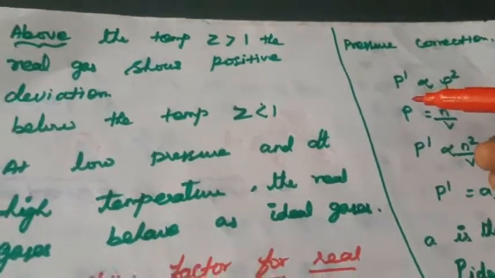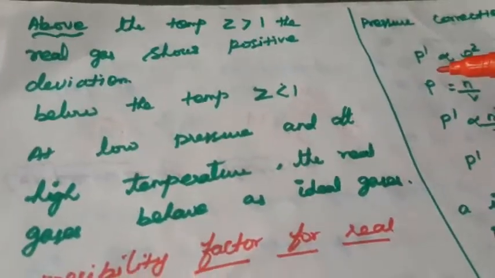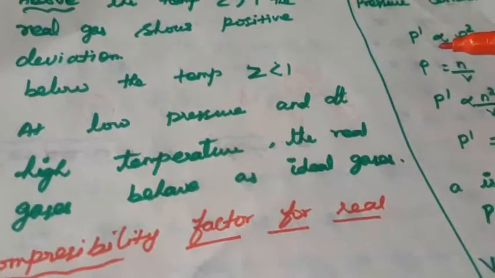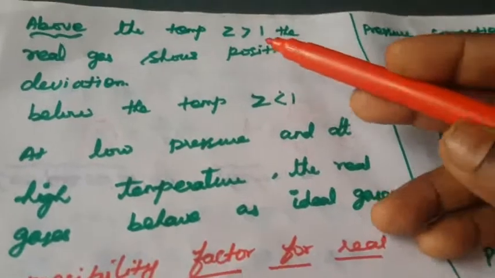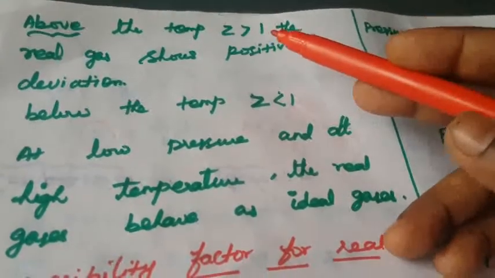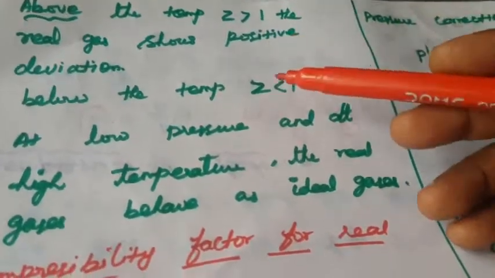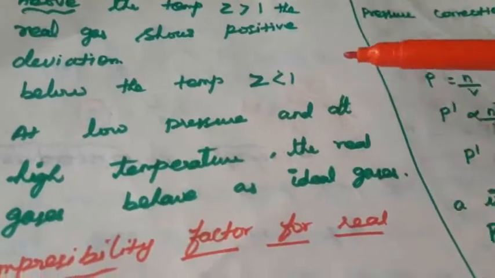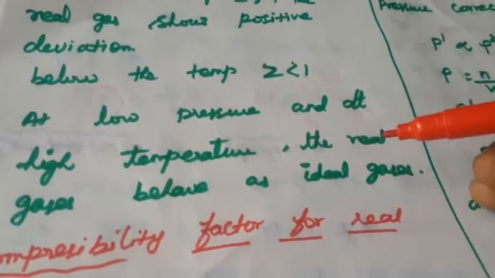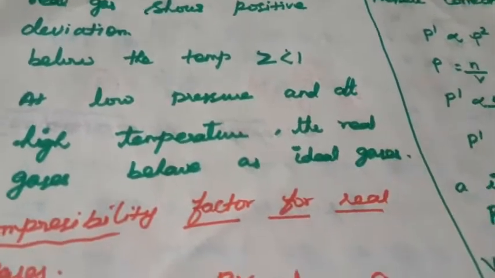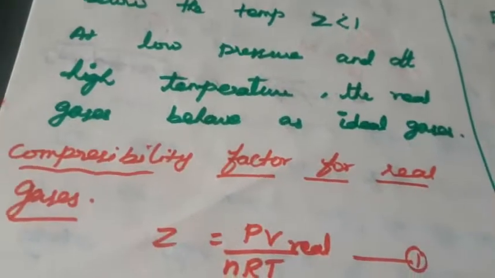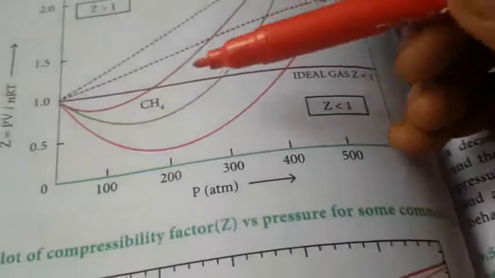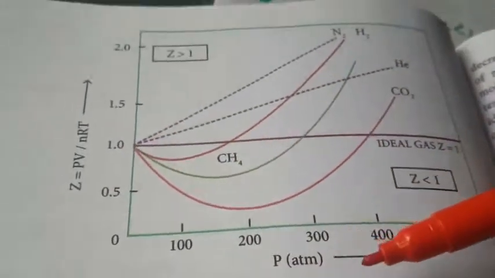Above the Boyle temperature, Z greater than 1 means the real gas shows positive deviation. Some graphs show positive deviation and negative deviation. If the compressibility factor is greater than 1, it shows positive deviation. Z less than 1 means negative deviation. At low pressure and high temperature, the real gas behaves as an ideal gas. From this we conclude the above and below. Here see this diagram. This is the compressibility factor, and this is the pressure.